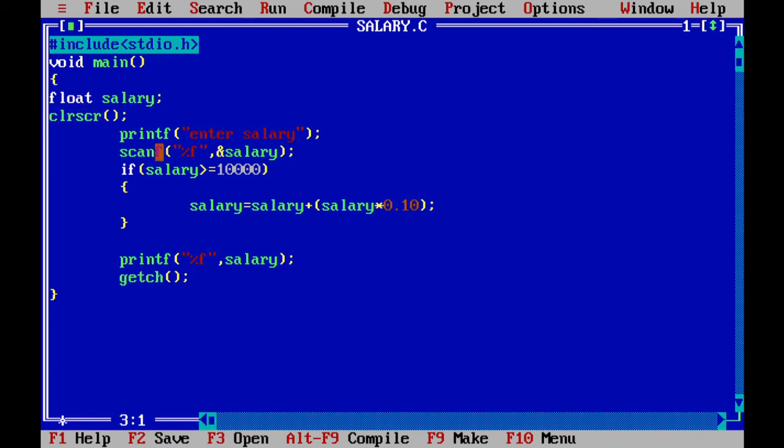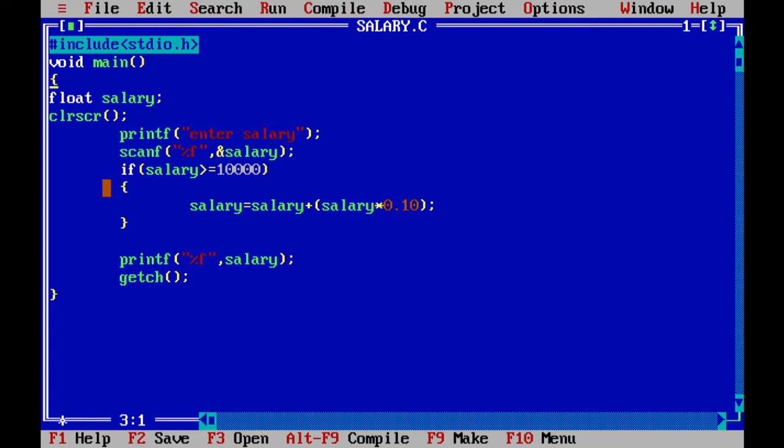Here I have taken one variable, salary, and after that I clear the screen, and this message is displayed on the screen: enter the salary. Then the user will enter the salary, which will be read into the variable salary. Afterwards I check whether the salary entered by the user is greater than 10,000. If it is greater, then only I will increment the salary by 10%. Through this formula I get 10% of the salary, add it to my salary, update the variable salary, and then print the salary.